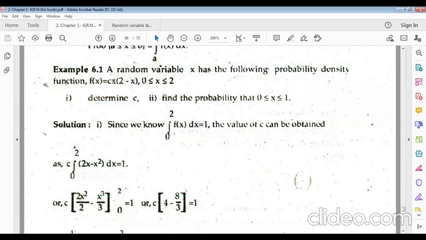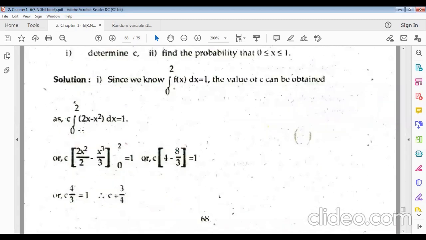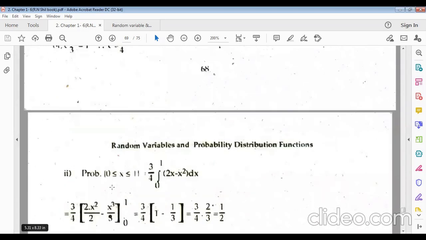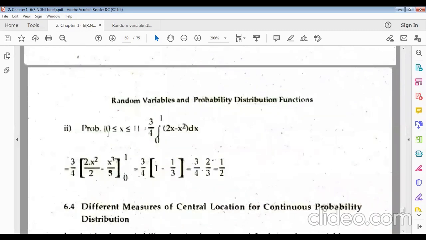So just putting the f of x value in, and this integration: the integral of x is x to the power 1 plus 1 divided by 1 plus 1, that means x square by 2. And the integral of x square is x cube by 3, x to the power 2 plus 1 divided by 2 plus 1. Then putting in the limits, lower limit 0 and upper limit 2, this equals 1. After calculating, putting the upper limit in place of x we get 4, and putting 0 we get this one. So what is the value of C actually? 3 by 4.